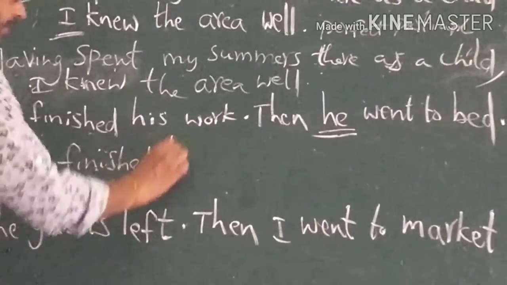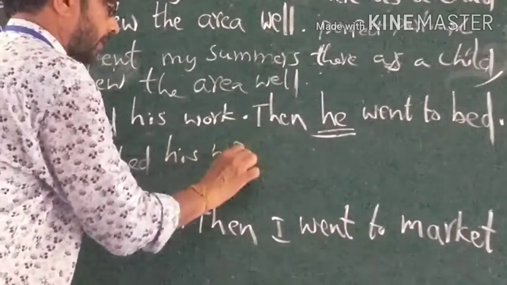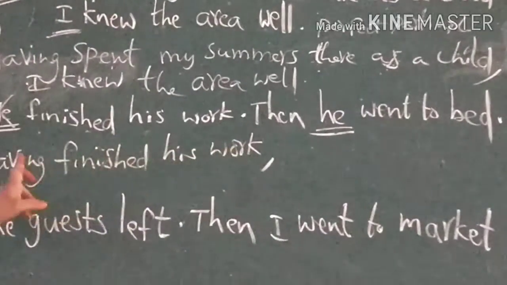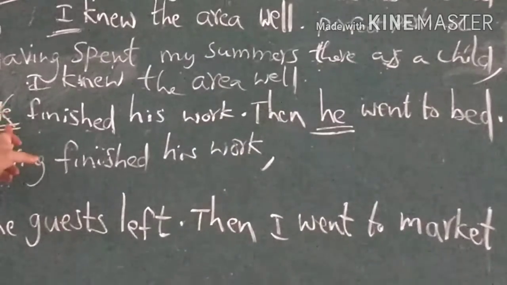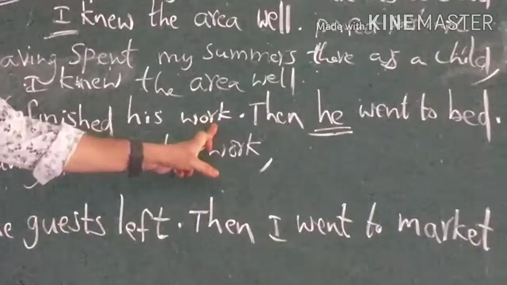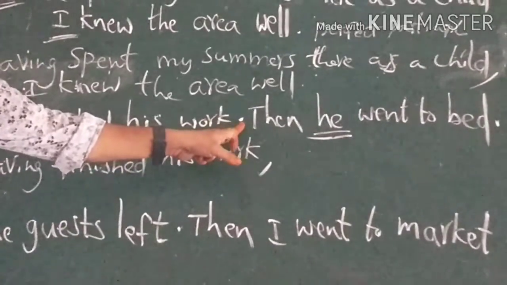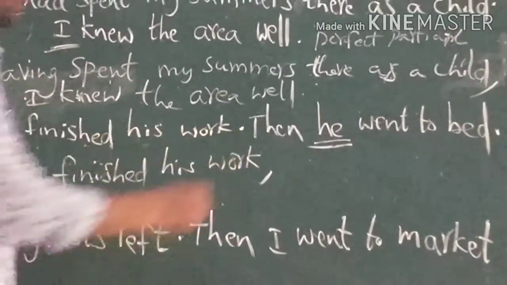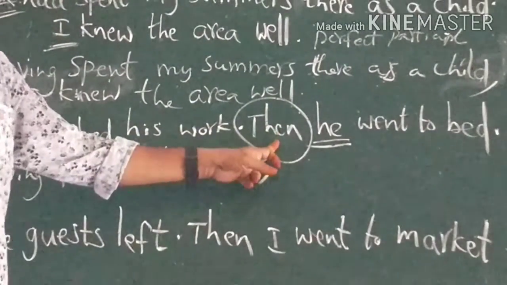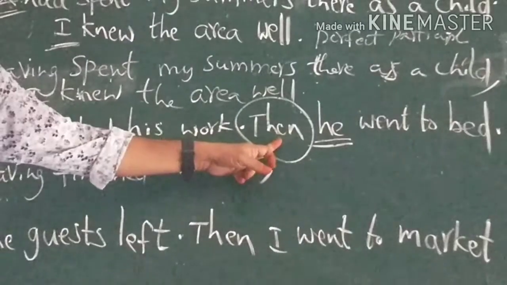Having finished his work. First subject is deleted. Full stop is removed and we should use comma. Then, so, such, soon.